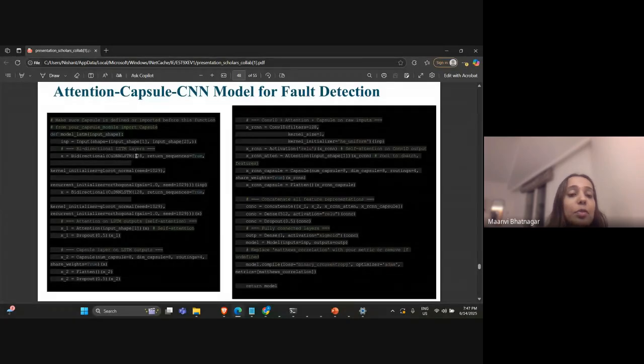Here the number of neurons chosen is 128, and then we have used a kernel which is known as Glorot kernel, and then at the end of the second bidirectional model, we have again used the Glorot normal kernel, and 128 as the neurons, and then they are initialized where the recurrent initializer orthogonal is used, having gain and the seed value 1029.